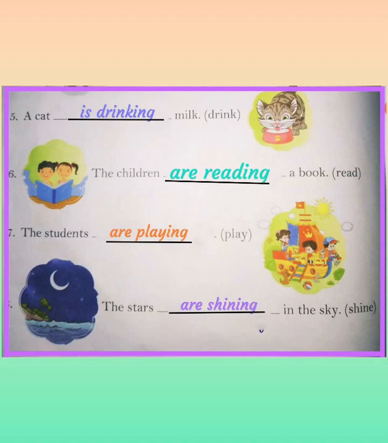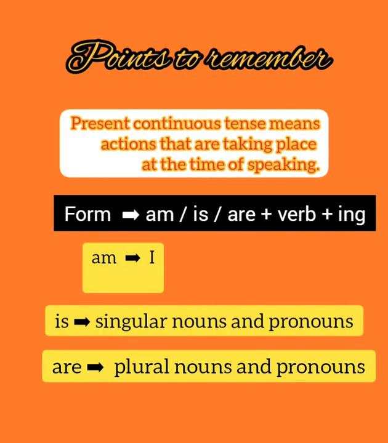So children, let's revise once more. Present continuous tense means actions that are taking place at the time of speaking, and we use helping verbs with the main verbs that we already learned in the previous chapters. Also remember children, we use this am, is, are only in the present continuous tense. And we use am with I, is with singular nouns and pronouns, are with plural nouns and pronouns. Not only that, we also add ing with the main verb.